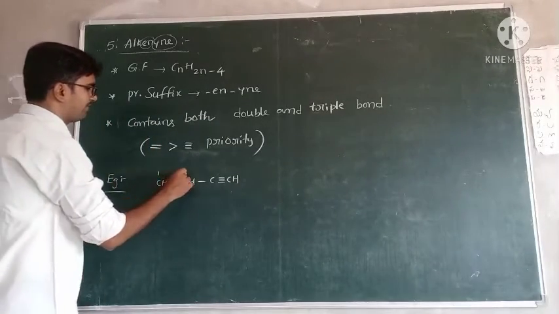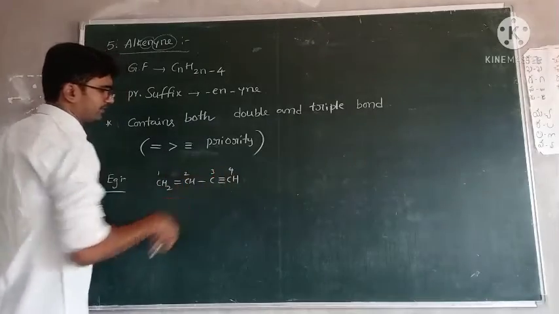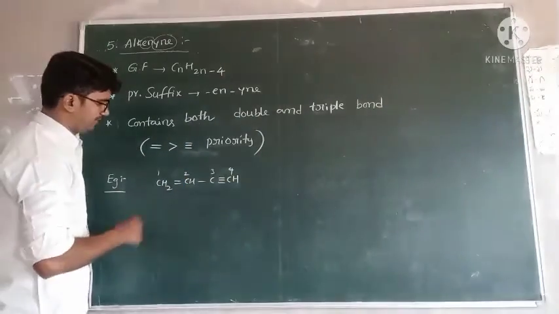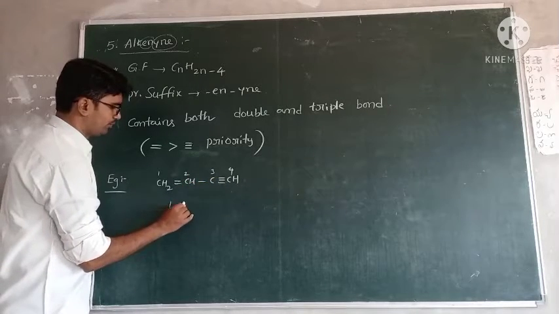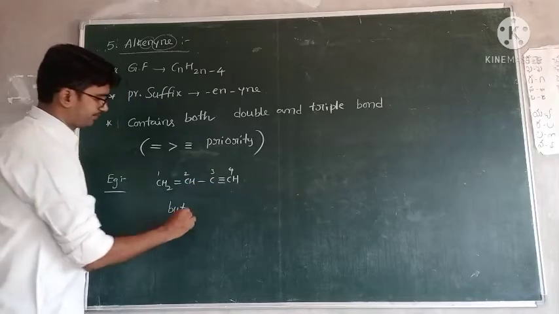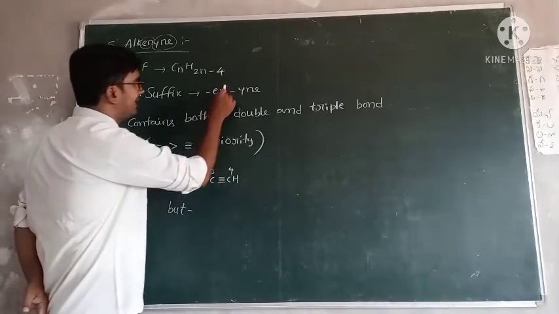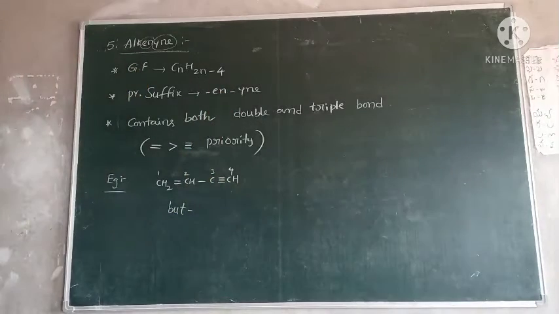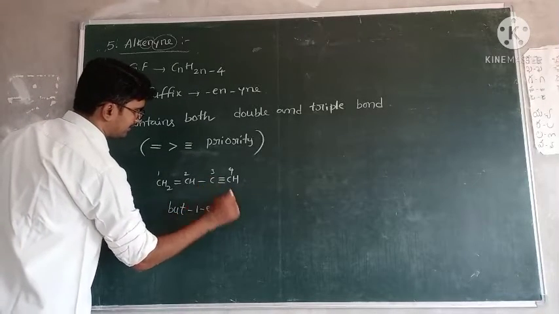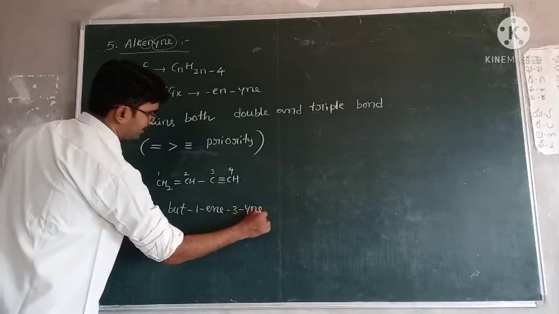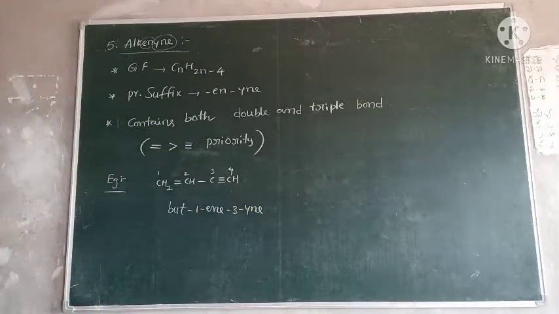So give numbering from this side. Okay, right. So the name is, how many carbons are present? 4 carbons. 4 means but. First write the ene, next write the yne. So ene at the first position. So but-1-en-3-yne. Okay, this is about alkenynes.